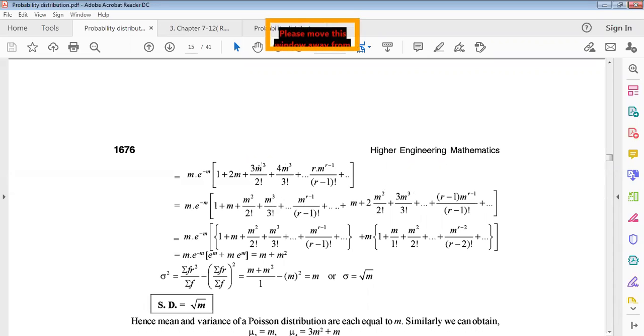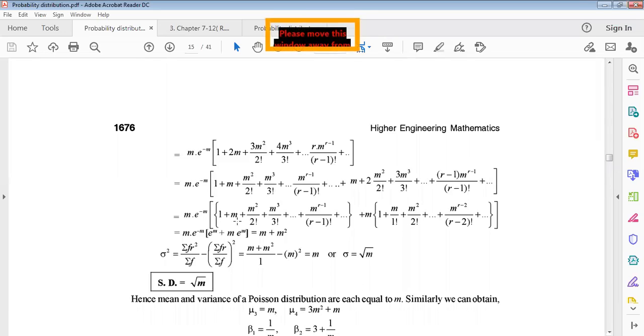So only a single m square by 2 factorial is used here, and another 2 m square by factorial 2 is here. Here you have used only m cube by factorial 3, so another 3 m cube by factorial 3 is here, and so on. One single m to the power r minus 1 divided by r minus 1 factorial is used in the first series, and in the rest of the series, r minus 1 factorial, r minus 1 term, plus so on. This is an infinite series, and this is also an infinite series.